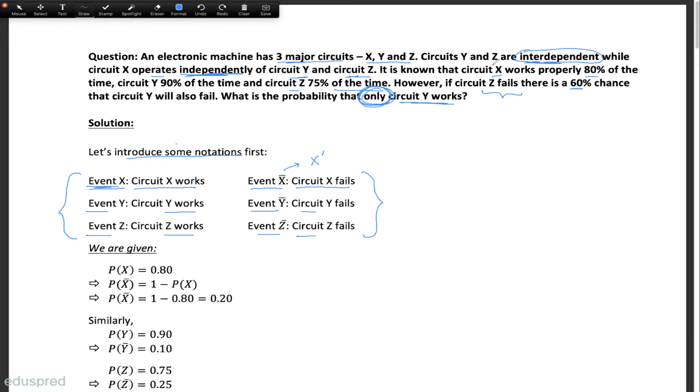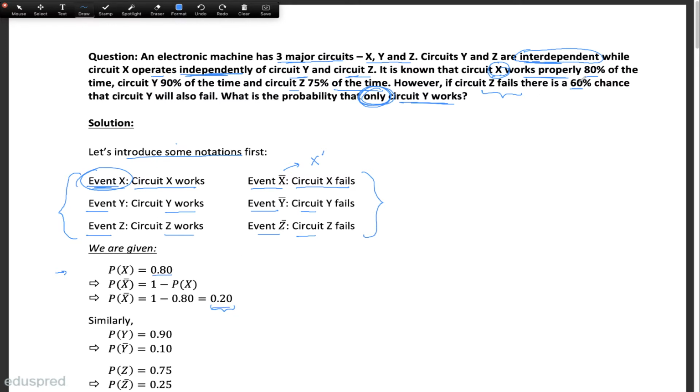It's given over here that circuit X works properly 80% of the time. That means the probability of event X happening is 0.80, which implies the probability of circuit X failing, that is the probability of event X bar happening, is going to be 0.20. So probability of X event is 0.80, probability of X bar is 0.20.